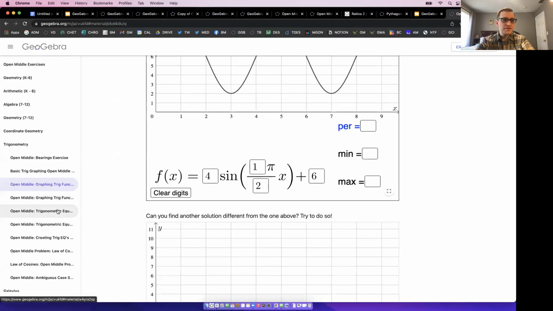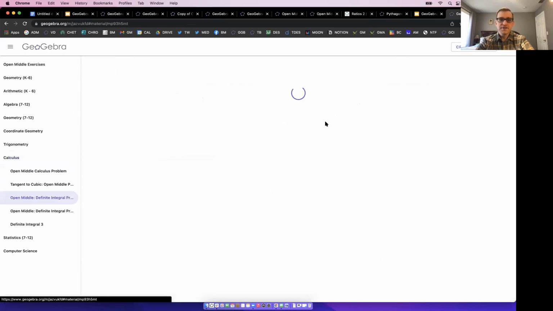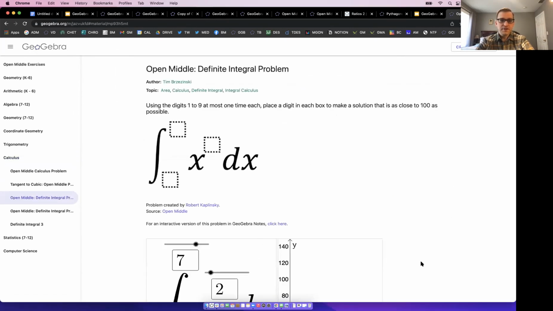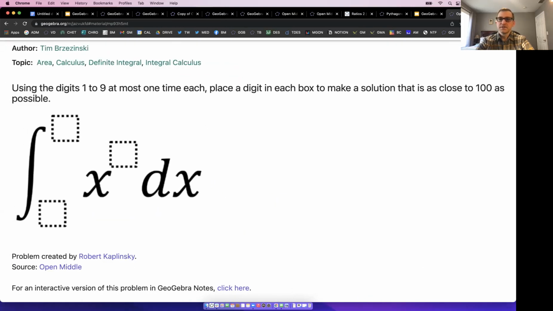So Open Middle is a great way. You can even go up through calculus here. How about something like this? Using digits 1 to 9 at most one time each, place a digit in each box to make a solution that's as close to 100 as you possibly can. Sure, the fundamental theorem of calculus, they've got to know that, but that becomes secondary. Here, it's like, wow, we're looking at areas and how fast the power function changes. A lot of great, powerful stuff here.